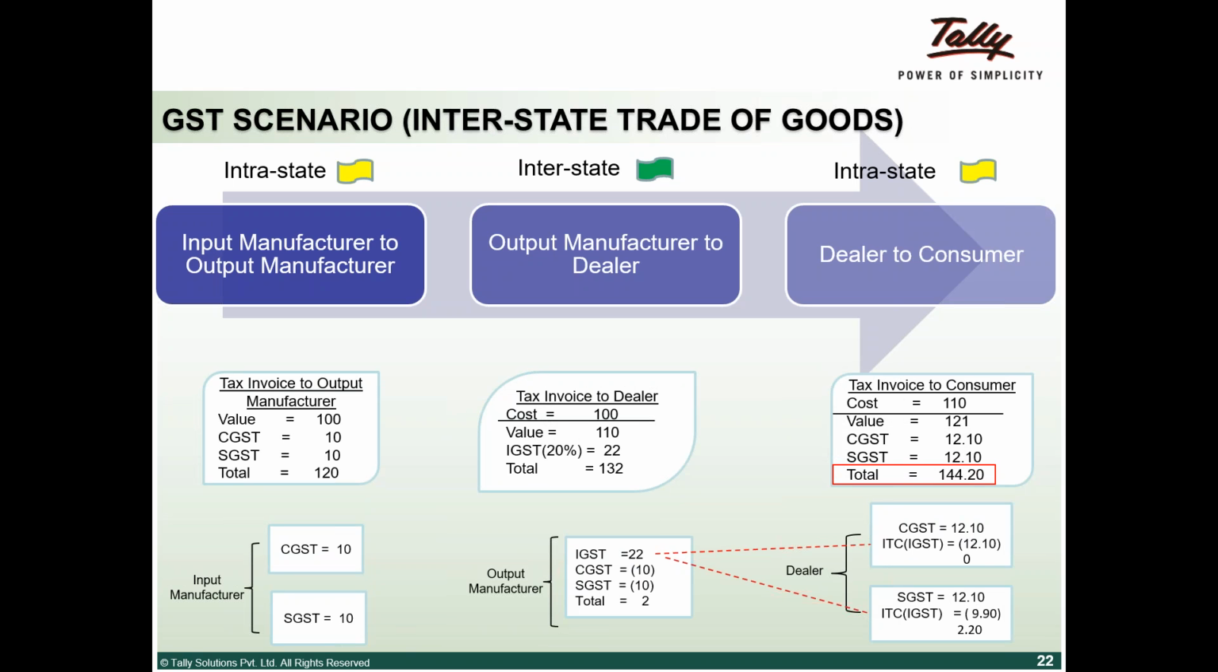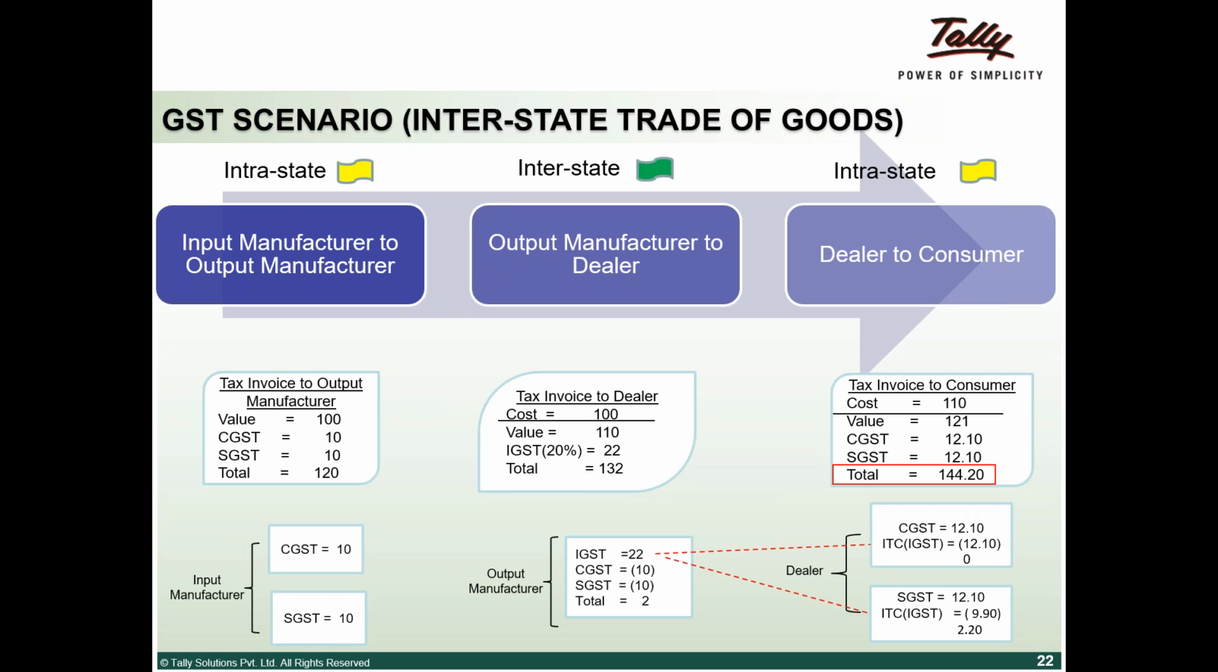Here also it is the same concept. The first leg is intrastate, the second is interstate, and the third leg is intrastate. Again, a Karnataka input manufacturer supplies to a Karnataka output manufacturer. Then CGST and SGST are applicable, because within Karnataka CGST and SGST apply. Accordingly, he will be paying tax as CGST and SGST.